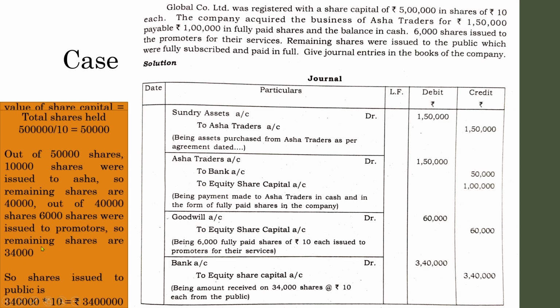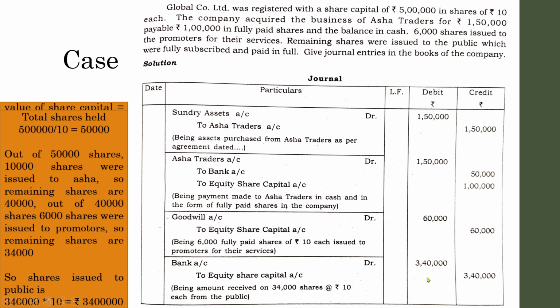So 34,000 shares were issued and value of one share is 10. So 34,000 into 10, 3,40,000, and it is said that all the amount was fully subscribed and paid in full. That is, all the 34,000 shares were issued to the public and we received the payment of all amount. So since it was a bulk issue and a bulk receipt, we can simply write a single entry, bank account debit to equity share capital.